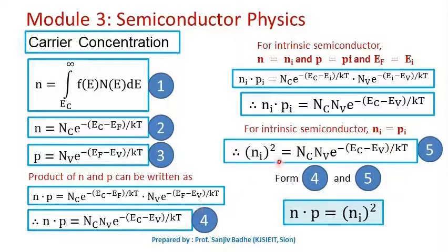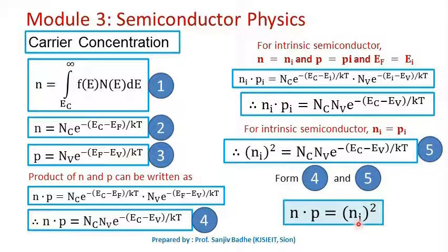Just equate this with equation 4. If you look at equation 4 and equation 5, the right hand sides are the same, Nc Nv e raised to minus (Ec minus Ev) by kT, and therefore we can write n into p equal to ni square. This is an important relation.